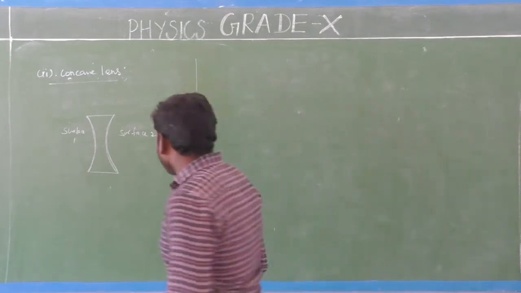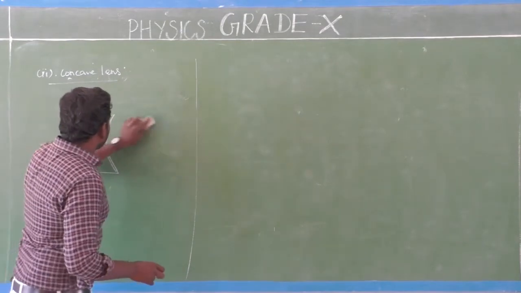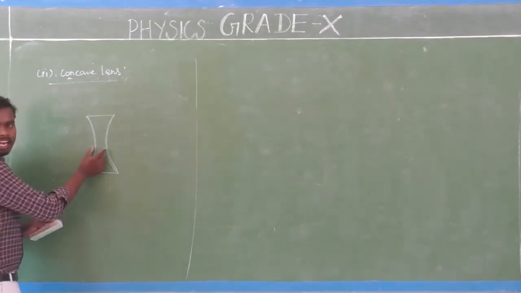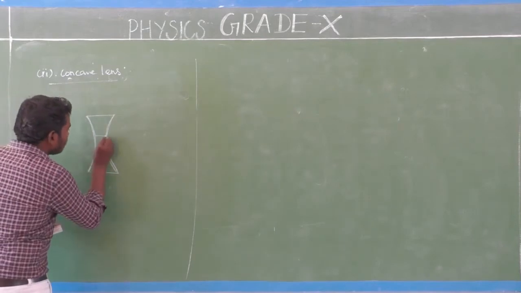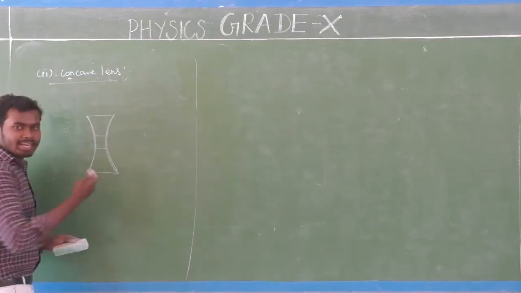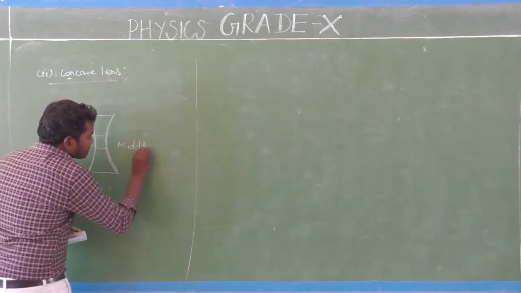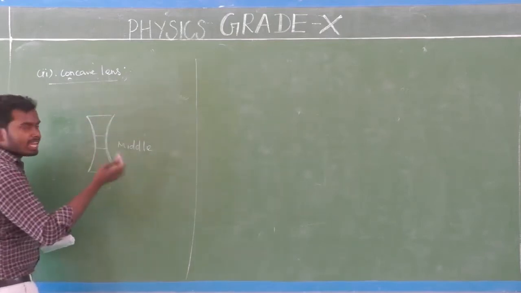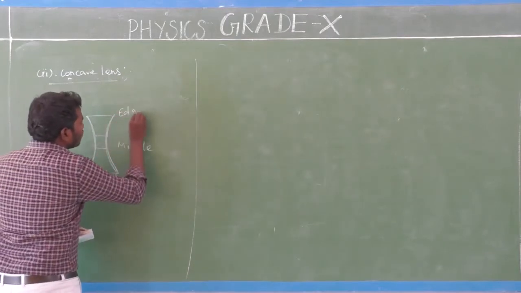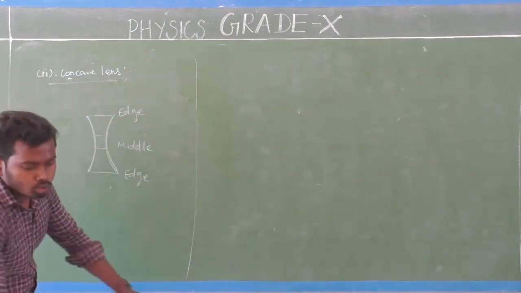Now look here. This is the middle part of the concave lens, and these are the edges of the concave lens. This is one of the edges and that is also one of the edges.